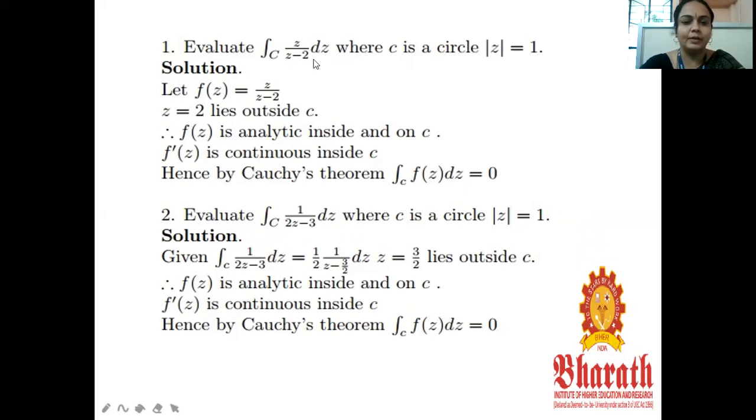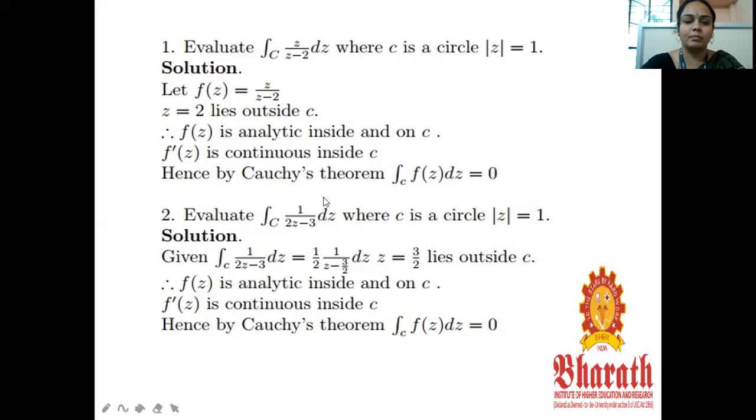So the denominator equal to 0, so z minus 2 equal to 0, so z equal to 2. But our circle has radius 1, that is a unit circle. The point 2 lies outside C. So f dash of z is continuous, and by Cauchy's theorem the integral over C f of z dz equals 0.